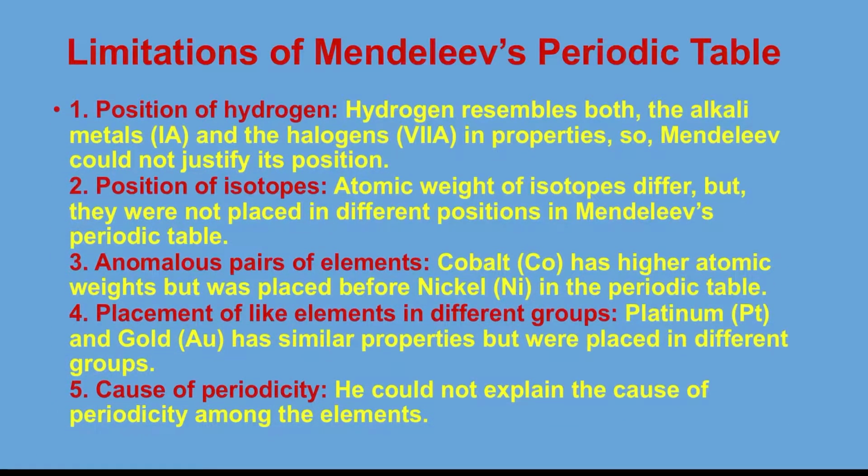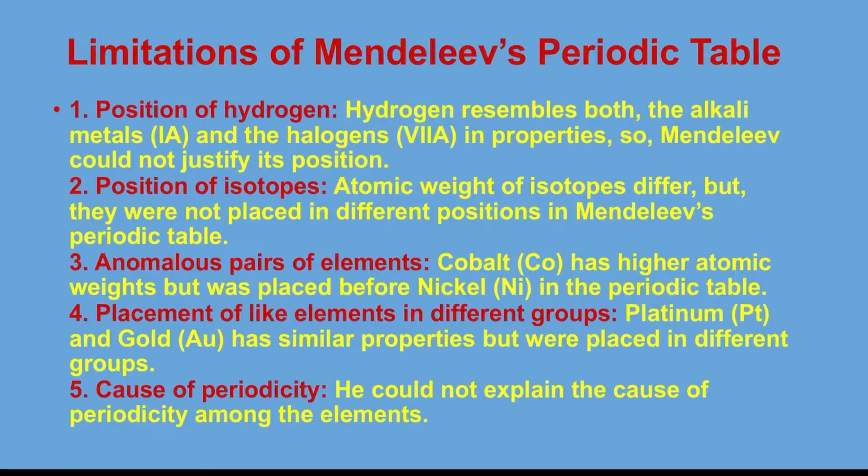Hydrogen resembles both the alkali metals, that is 1A, and the halogens, that is 7A. So Mendeleev could not justify its position. You can see this from the table. Second, the position of isotopes. The atomic weights of isotopes differ, but they were not placed in different positions in Mendeleev's periodic table. Take the example of chlorine-37 and chlorine-35. Third, anomalies in pairs, like cobalt, which has a higher atomic weight but was placed before nickel in the periodic table. Fourth, like elements such as platinum and gold, which have similar properties, were placed in different groups.